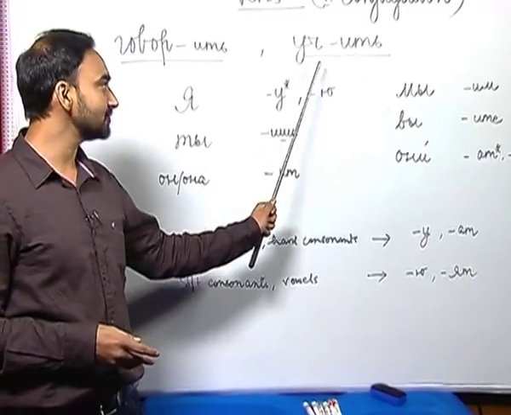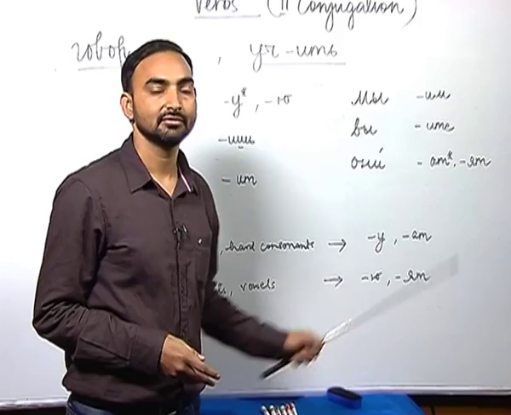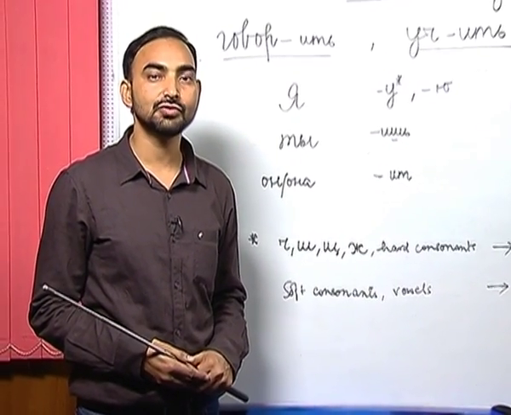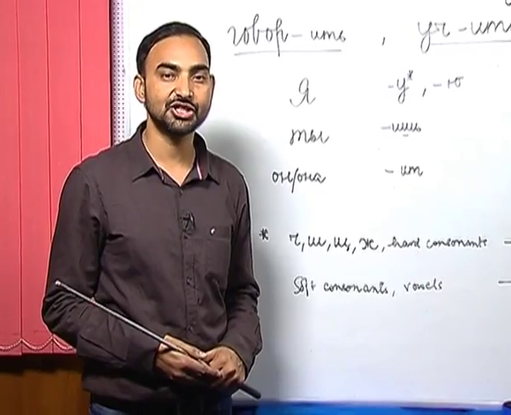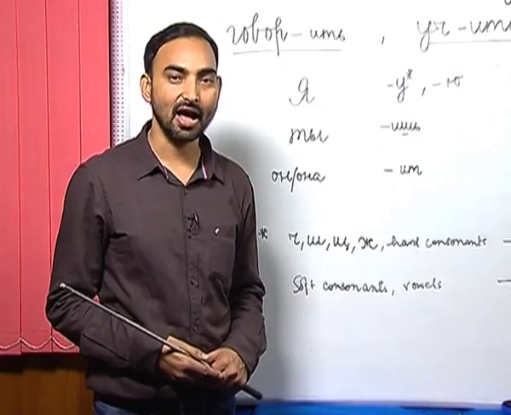We will conjugate uchit as ya uchu, ty uchish, on/ona uchit, my uchim, vy uchite, oni again here at, oni uchat. I will repeat it once again: ya uchu, ty uchish, on/ona uchit, my uchim, vy uchite, oni uchat.